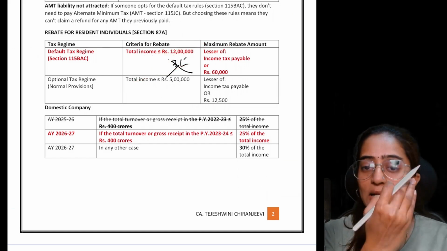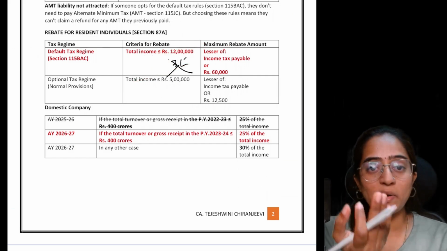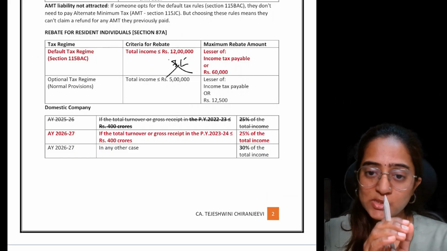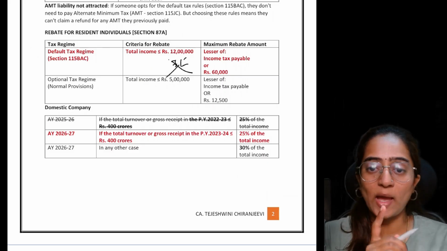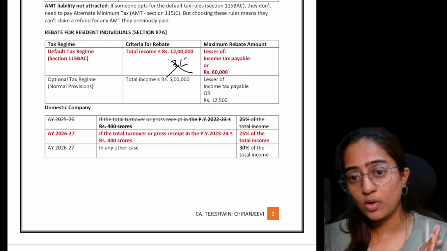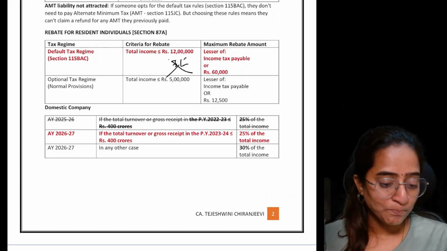It is not like 12 lakh 20,000, I'll get rebate for the amount of 12 lakh, and for the 20,000, I need to pay the tax. No such concept. If your income is 12 lakh 1 rupee also, you have to now pay the tax for the entire 12 lakh 1 rupee. It is not that you will have to pay the tax only for that 1 rupee. Come on, not possible, right?